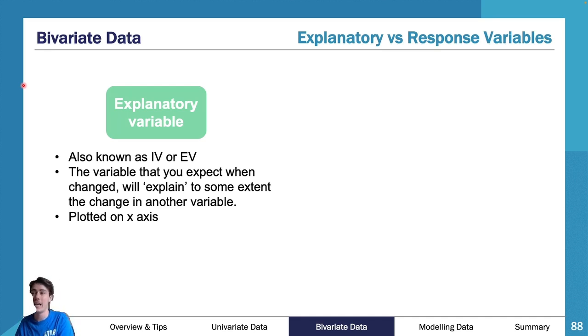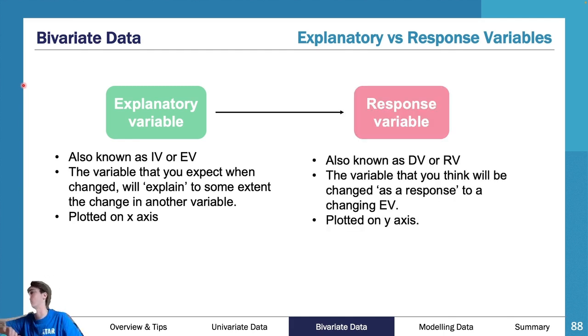This is plotted on the x-axis. The explanatory variable explains what's going on, so this, therefore, causes a change in the response variable. A good way of thinking about this is height versus age. Well, age is going to be your explanatory variable. Your height does not explain your age, but your age does explain your height.